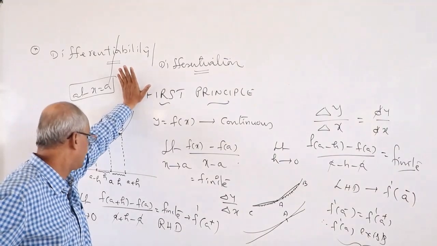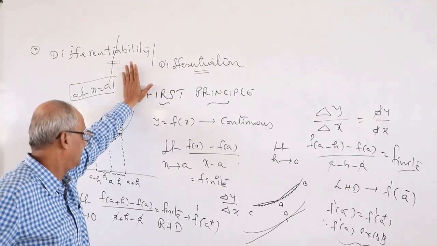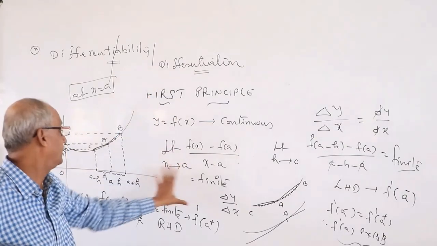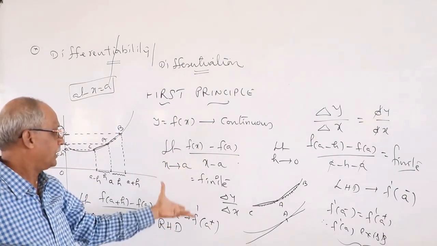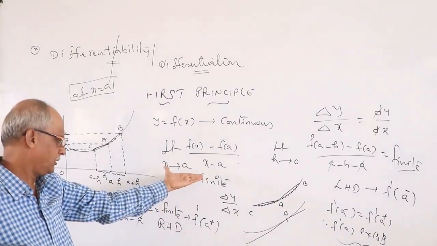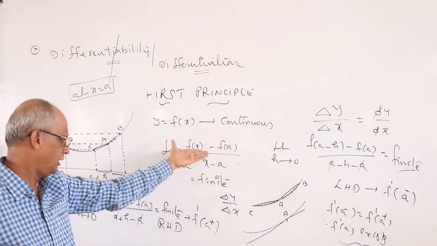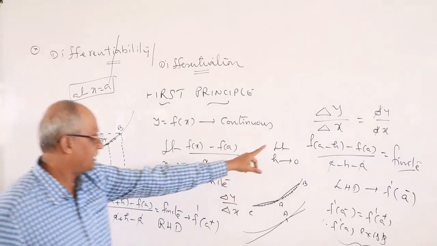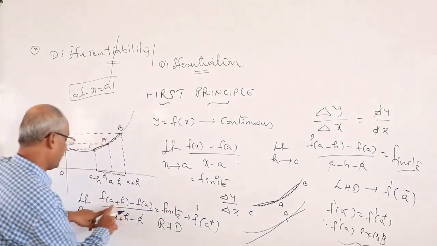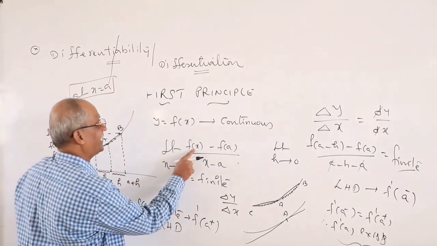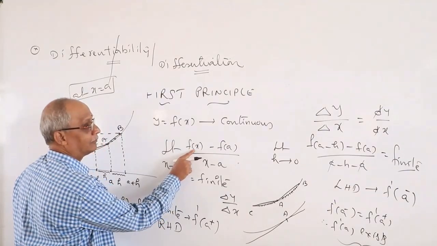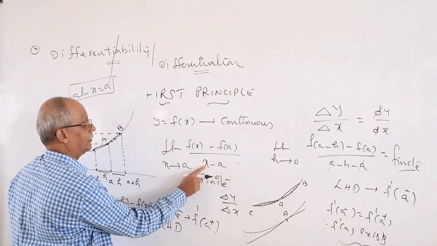I gave the complete concept, in what way we write the symbolic form scientifically, everything. Next class I will give you this definition. This only I am writing again. Means this one, either a minus h or a plus h. In general, if I put x, you put x here, here also.